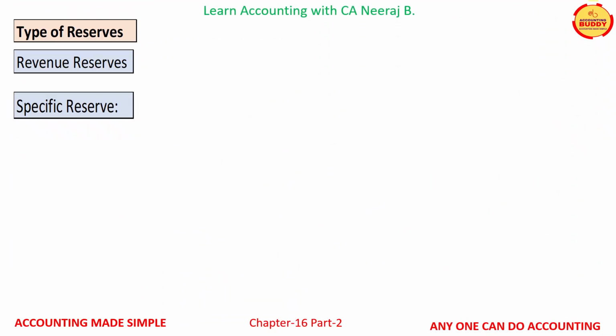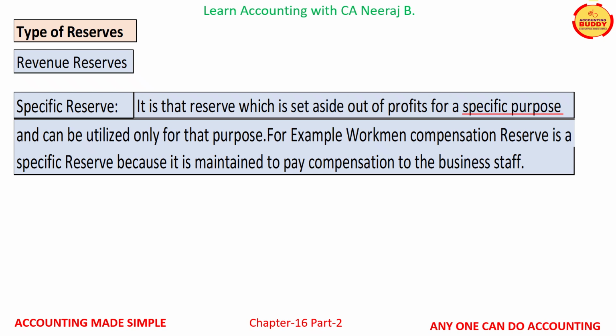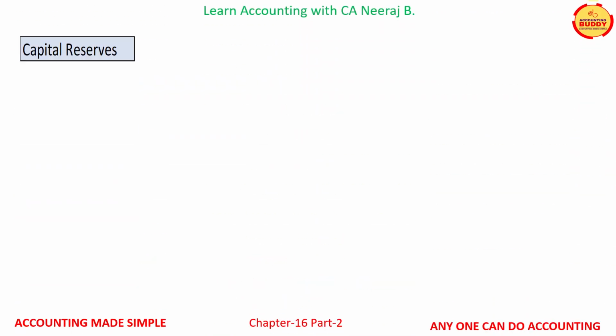Then there are specific reserves. Such reserves are created by setting aside out of profits a reserve for a specific purpose and can be utilized only for that purpose. For example, workman compensation reserve is a specific reserve because it is maintained to pay compensation to the business staff. In this slide, let us learn more about capital reserve.